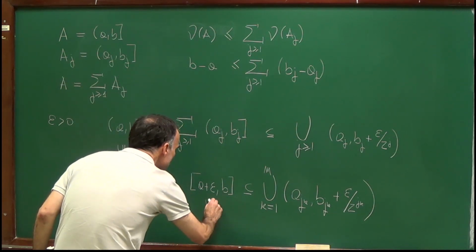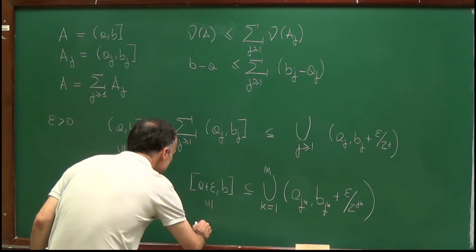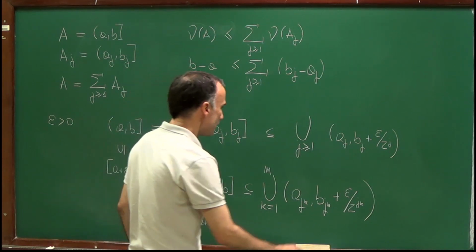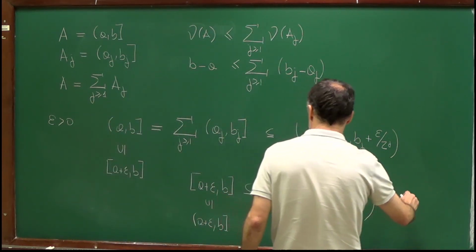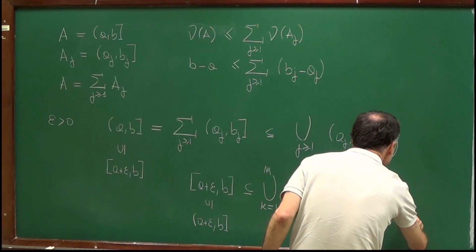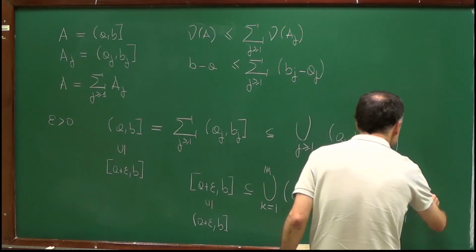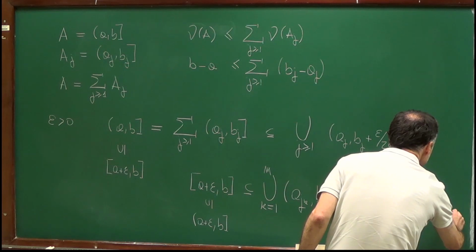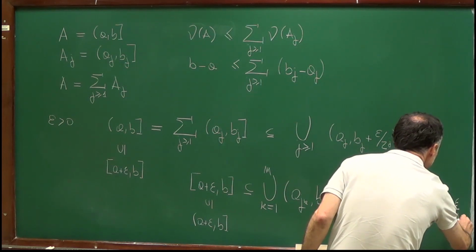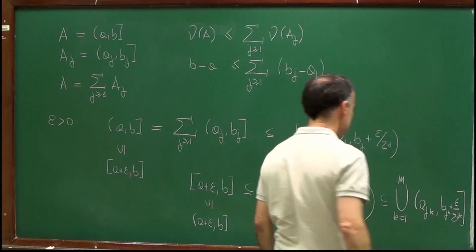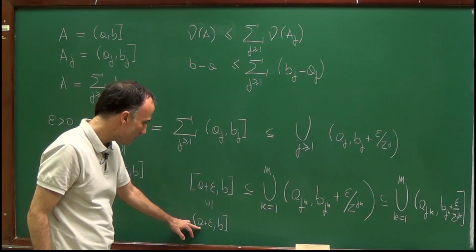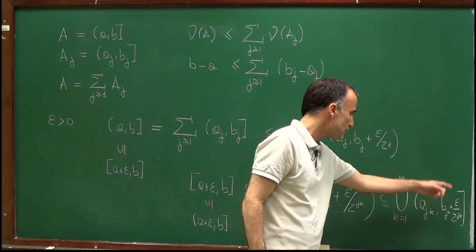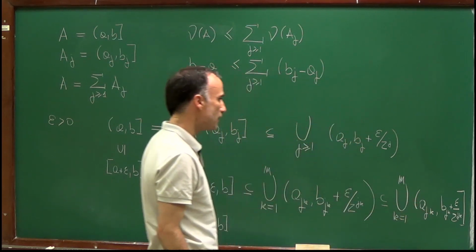So I will again use that this set certainly contains the set [a plus epsilon, b], and that this set is contained in the union from 1 to m of (a_jk, b_jk plus epsilon divided by 2 to the power jk], closed on the right. Now, at this point, I have an element of the semi-algebra which is contained in a union of elements of the semi-algebra, therefore in a union of elements of the algebra.